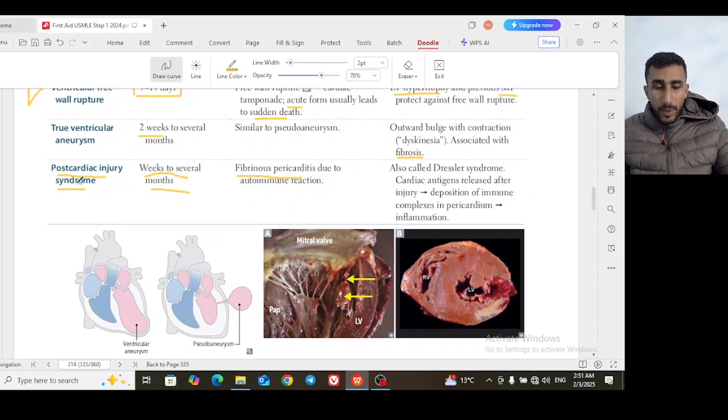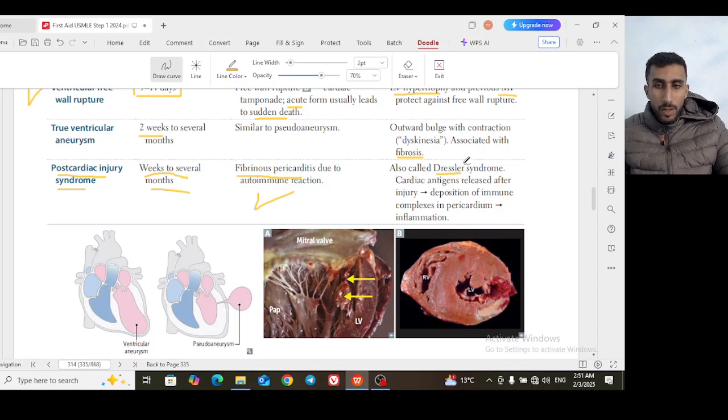So the last, very important complication is the post-cardiac injury syndrome, with another famous name, fibrinous pericarditis. You have to know that the mechanism of it is an autoimmune reaction. The third name for it is the Dressler syndrome. Dressler syndrome is synonymous with fibrinous pericarditis, autoimmune pericarditis or post-cardiac injury syndrome, different names for the same problem.